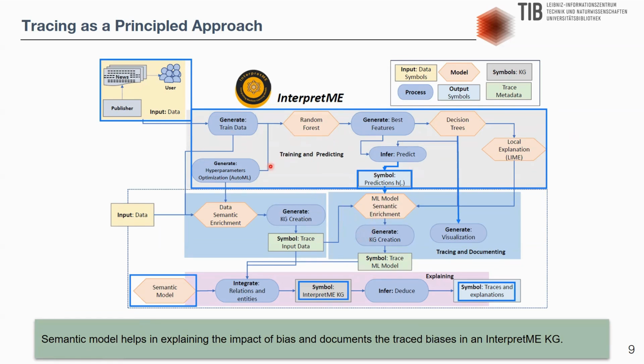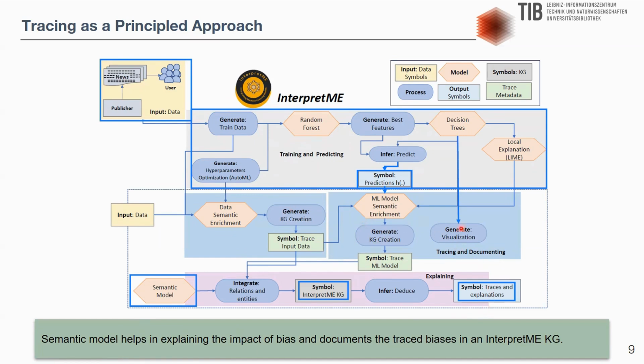In the training layer of InterpretMe, the pipeline accepts as input raw data about news, users, and publishers from two different benchmark datasets. InterpretMe as a pipeline offers ensemble learning techniques such as random forest and decision trees. Additionally, the pipeline provides LIME interpretations, that is, the interpretation of each news locally involved in the prediction task.